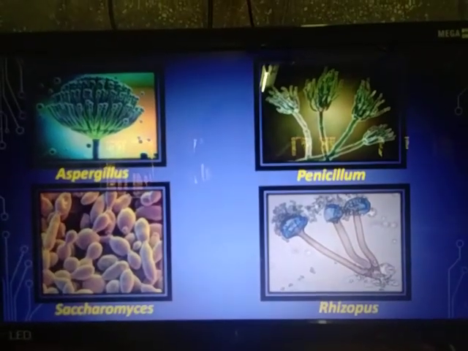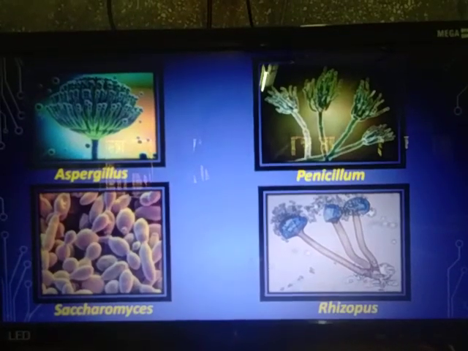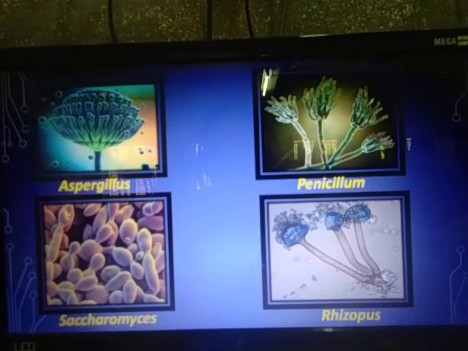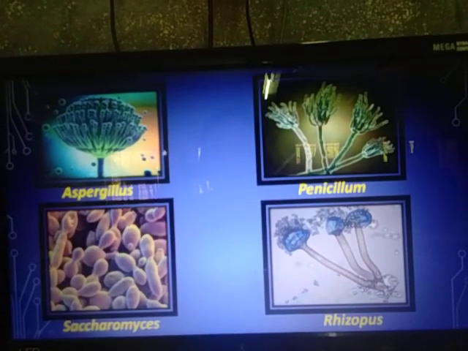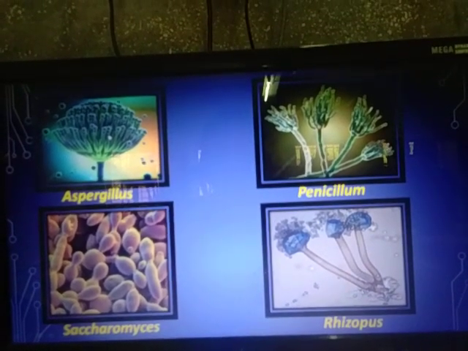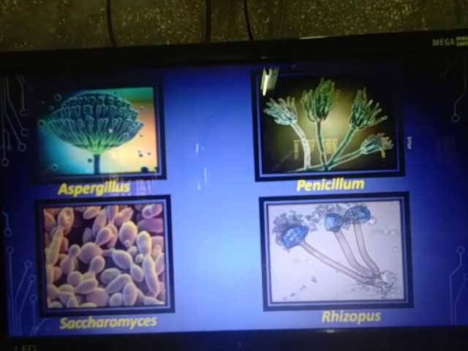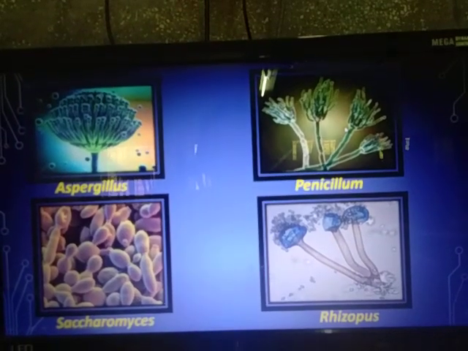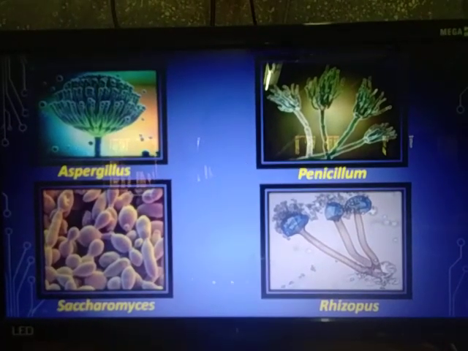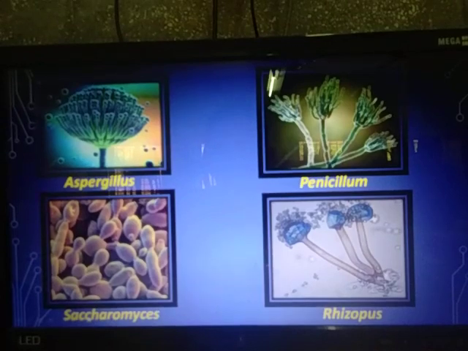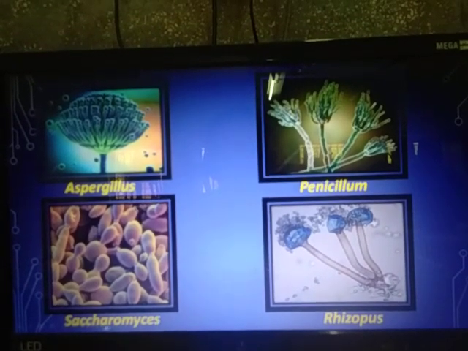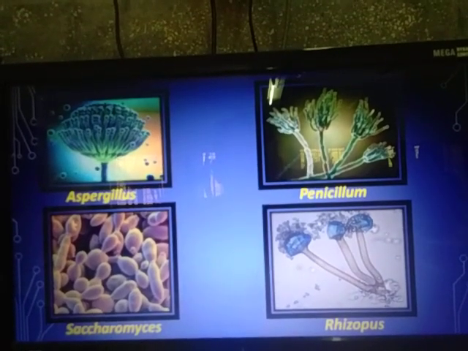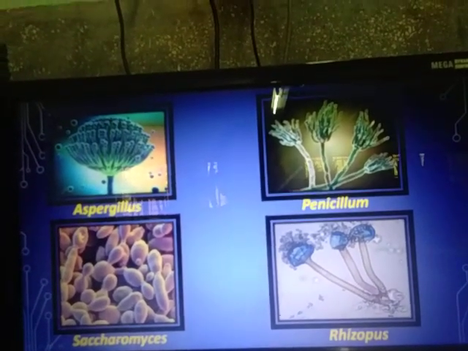Now here I have placed the different microorganisms which belong to the fungi kingdom. This is a multicellular microbe, that is aspergillus. Next is penicillium, which is also a multicellular organism. Then we have yeast, whose scientific name is Saccharomyces. As I mentioned in the first video about binomial nomenclature, its binomial name is Saccharomyces cerevisiae.